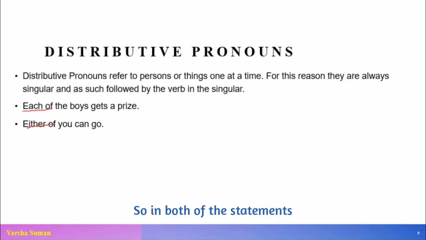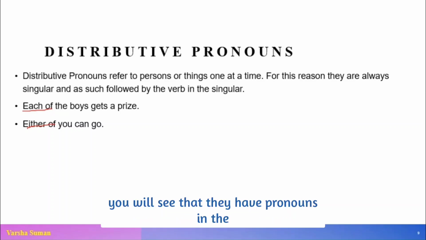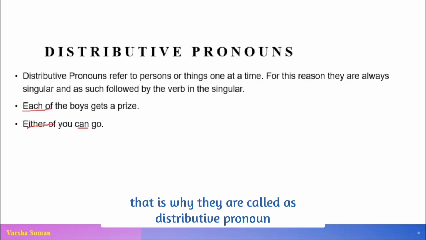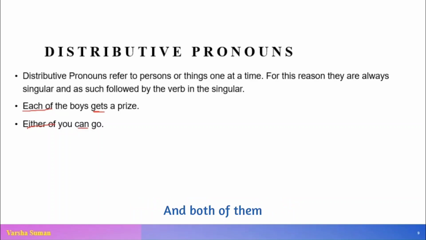In both of these examples, you will see that they have pronouns at the beginning of the statements, each and either, and they are in singular form. That is why they are called distributive pronouns. And both of them get a verb, so they are always singular and are followed by a verb.